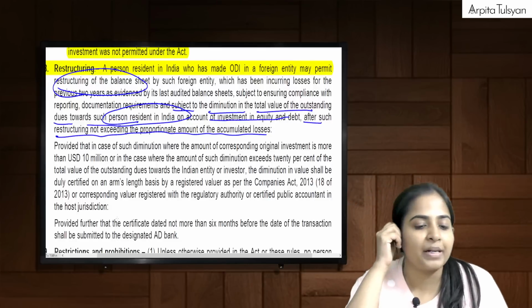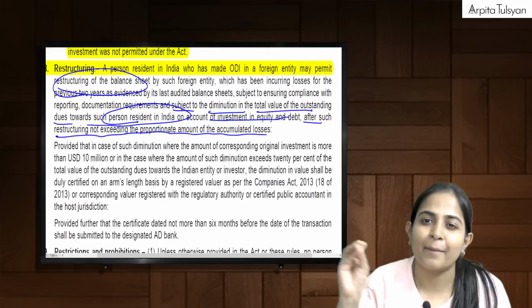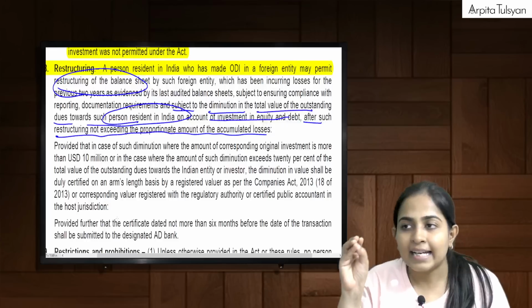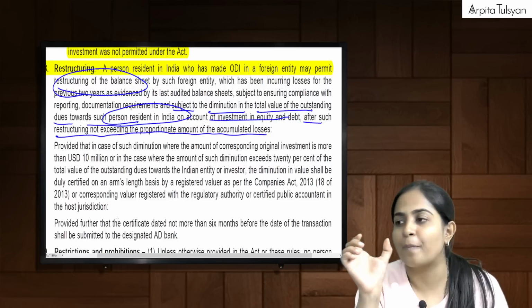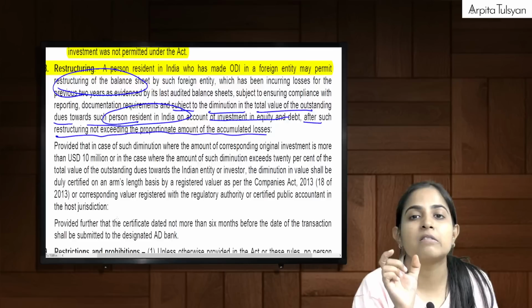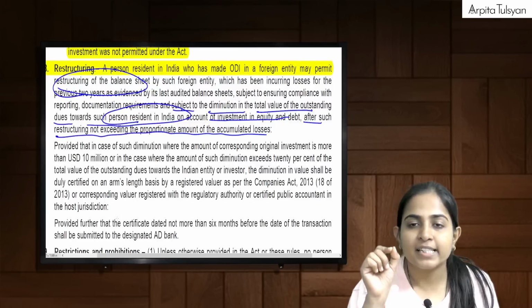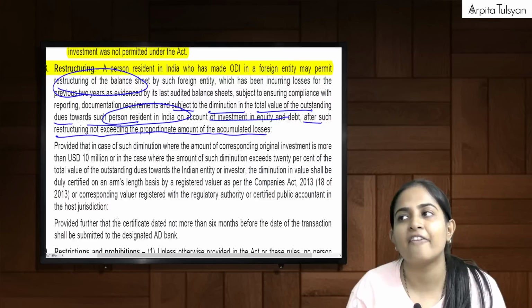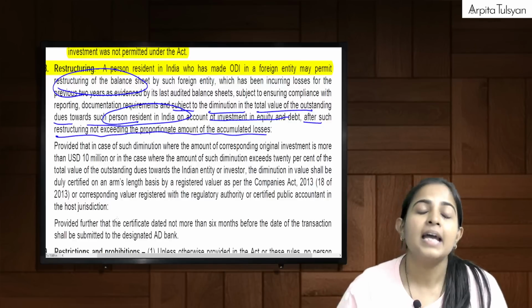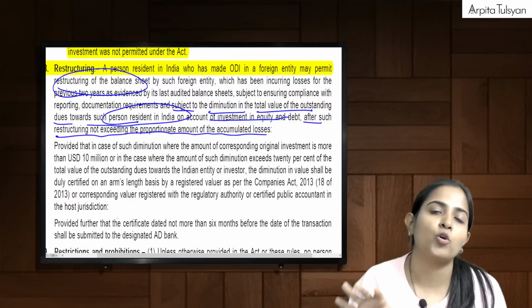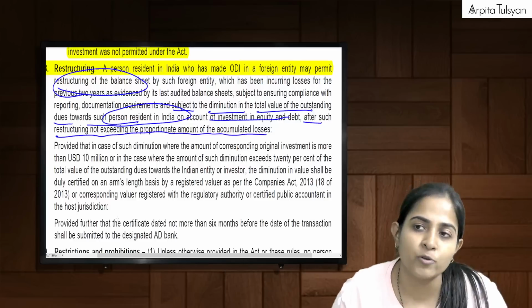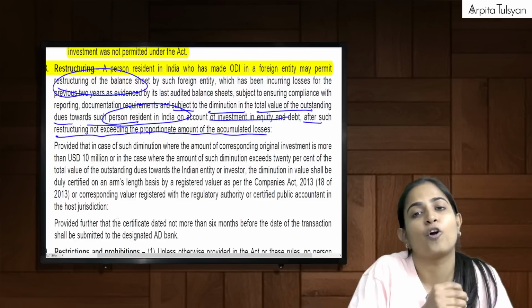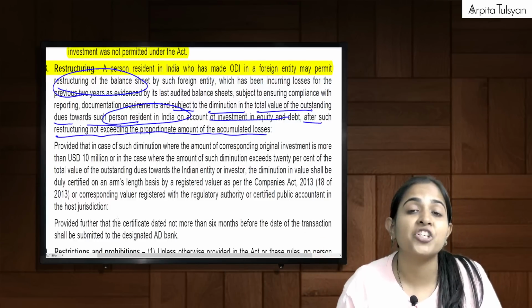Okay, example, if the outstanding due was, say for example, 100 rupees, that 100 can be reduced by the losses. Obviously, 100 will be reduced by my proportionate loss. Example, if I have 5% stake in the company, then 5% of the total losses can be reduced from my dues and I will be getting something less from them because I am sharing their losses.